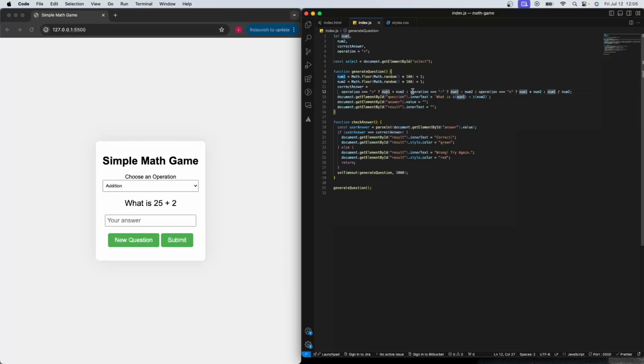Else, if operation equals minus, then number 1 minus number 2. If operation equals x, which means multiply, number 1 multiplied by number 2. If none of these cases are true, then that means that it's the division, so number 1 divided by number 2. And this result is gonna be assigned to our correct answer.